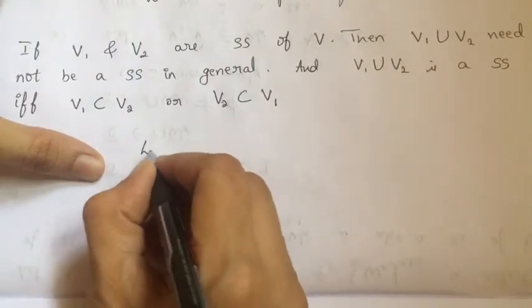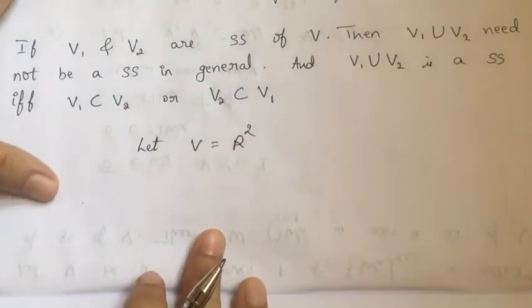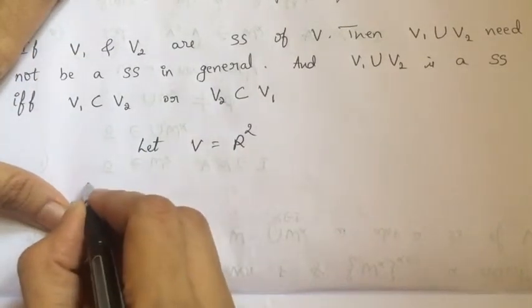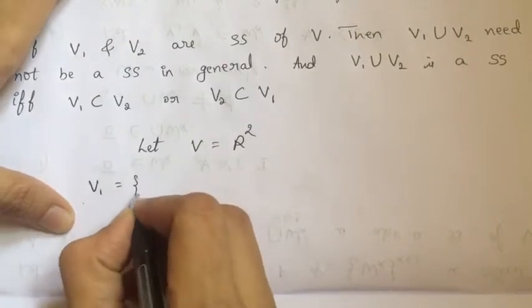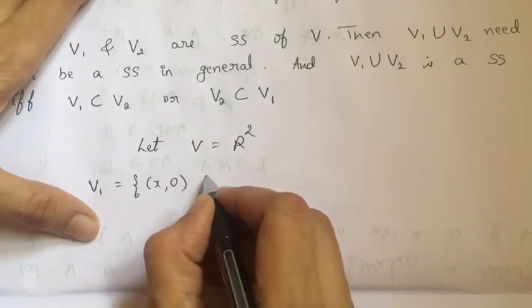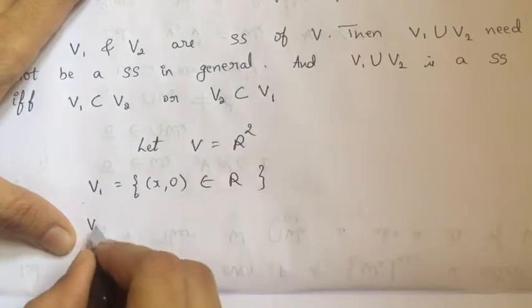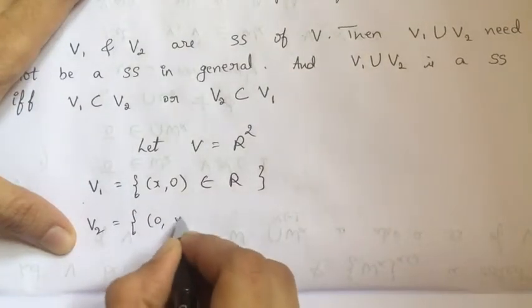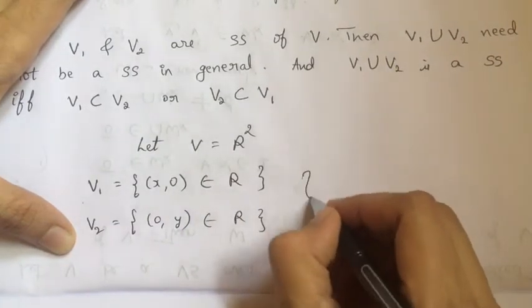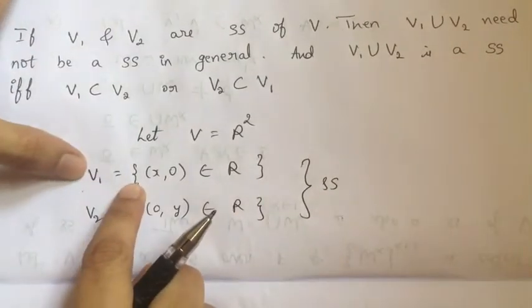Say let R2 be my vector space, and I'll take two subspaces of this R2. Say V1 is the set of (x, 0) such that x belongs to R, and another set V2 is (0, y). I know these two are subspaces. So no problem.